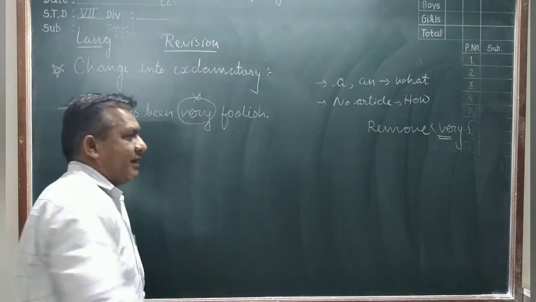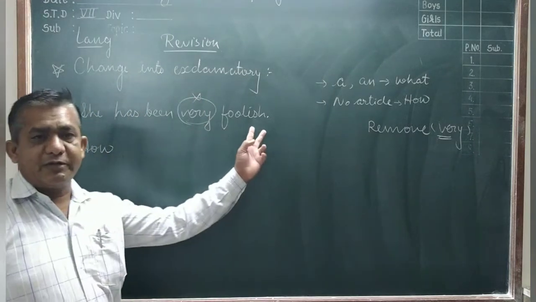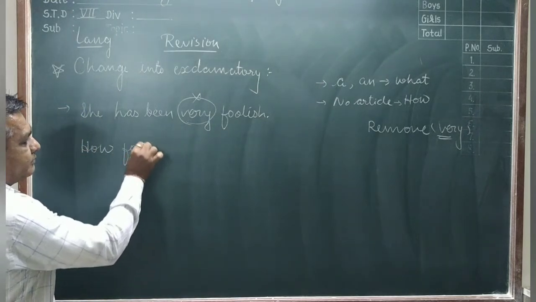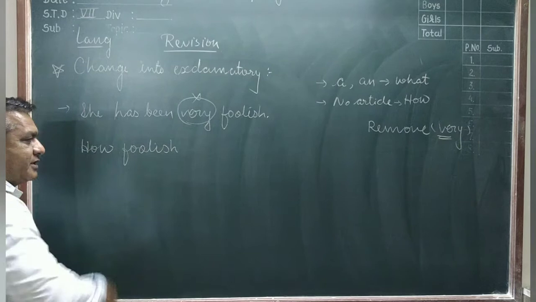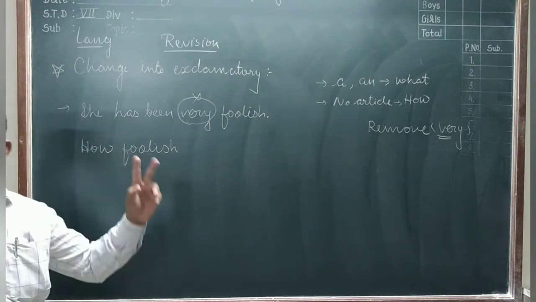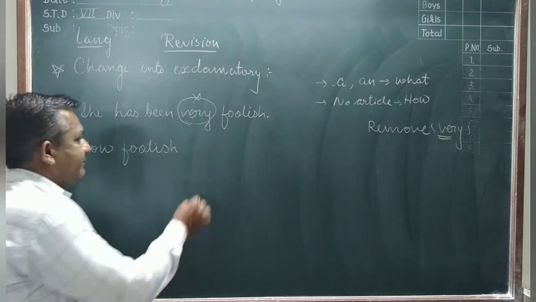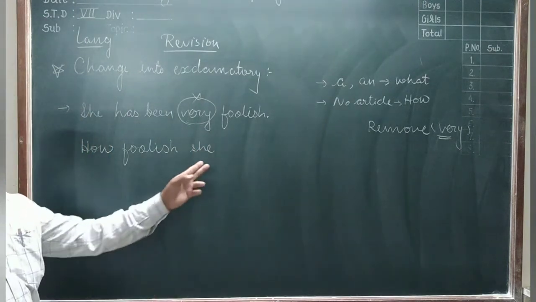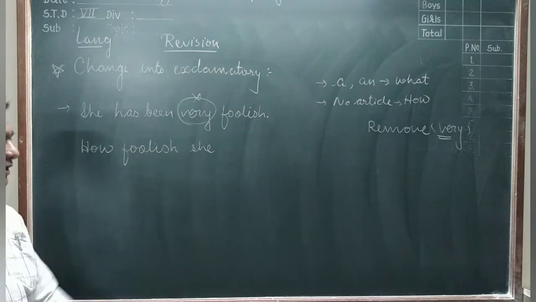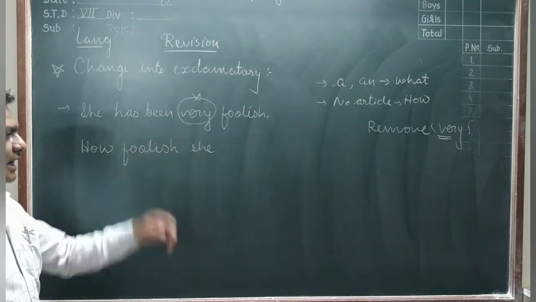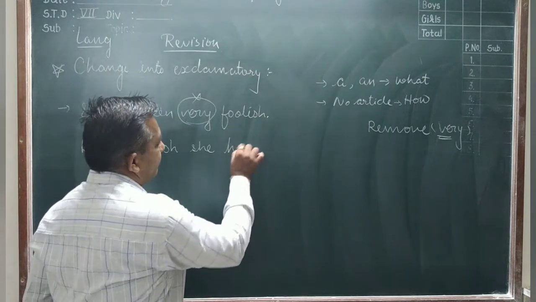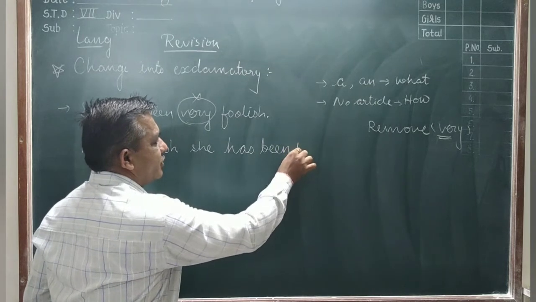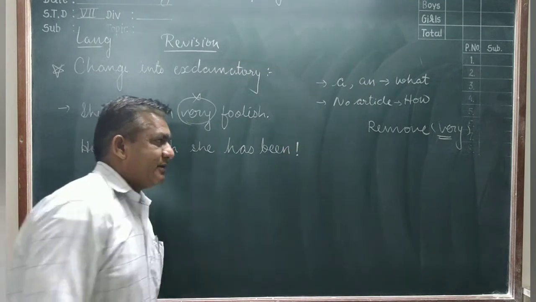Remove that very, then after how we write the adjective foolish. After that we write the subject, which here is she. The subject is a noun or pronoun. After that we write the verb: how foolish she has been. And at last you give the exclamation mark.